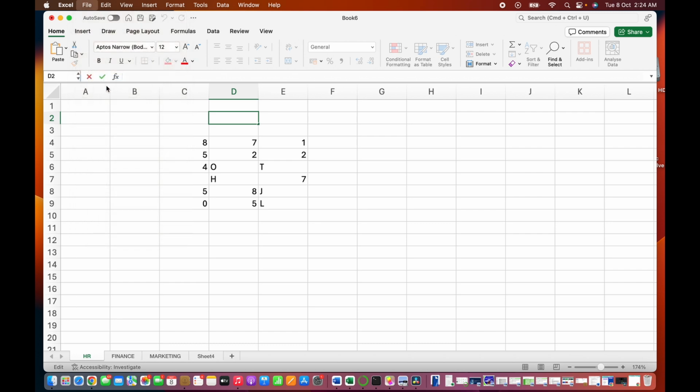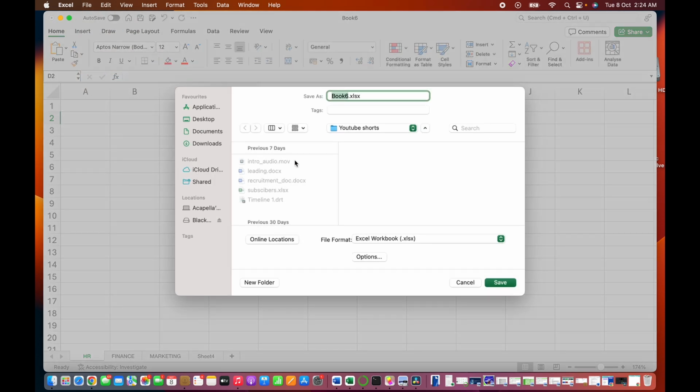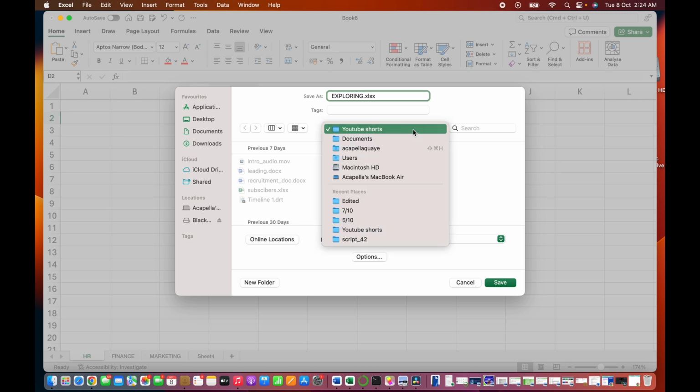Now let's try to save our workbook. We give it a name using Save As. We try to save using Save As. We give it a name, a location, and then click on the button Save.